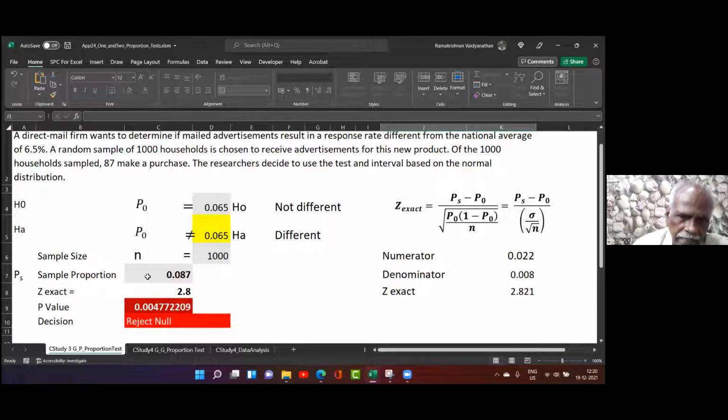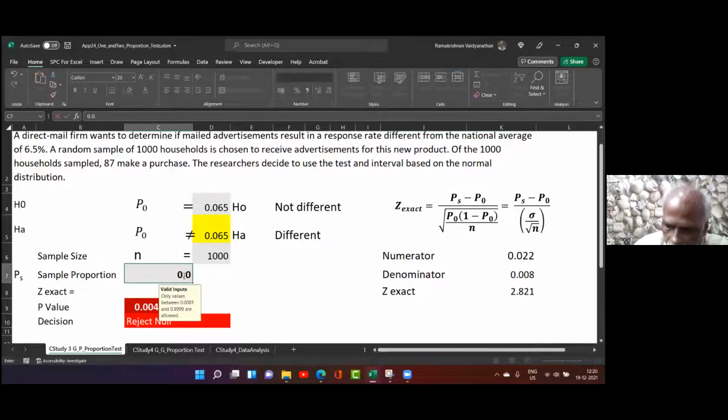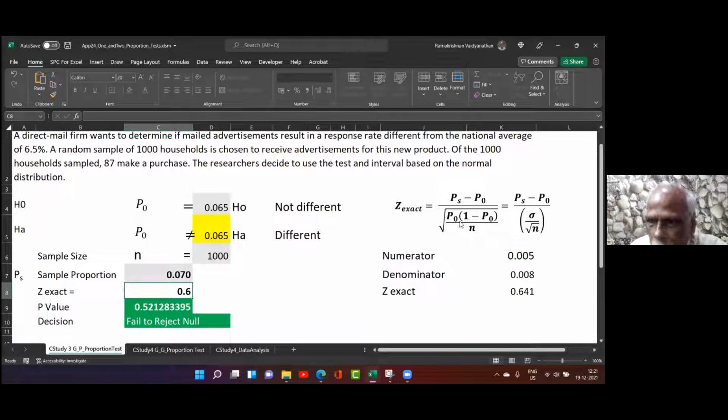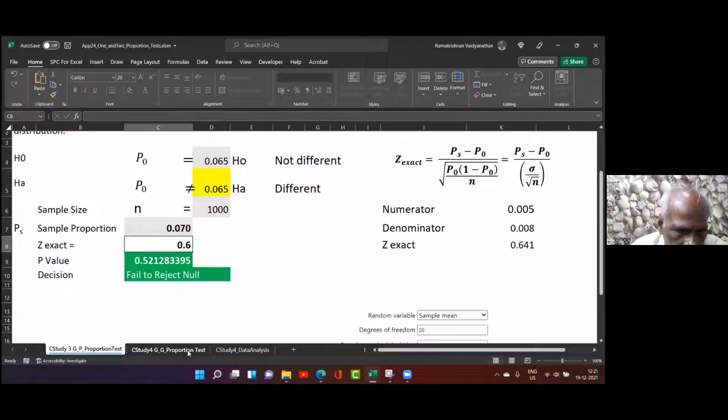So we are rejecting the null here because the P value is very low. Suppose I put it here as 0.07. See here, Z is calculated, and then the P value is high, greater than 0.05, therefore fail to reject the null. So now you know how we got it? What is the denominator here? Population proportion.